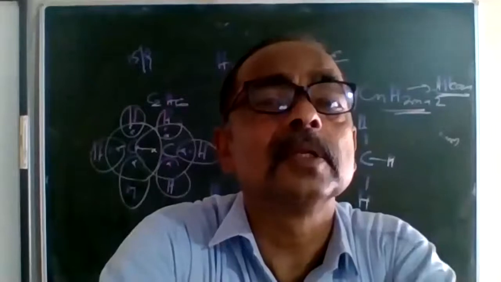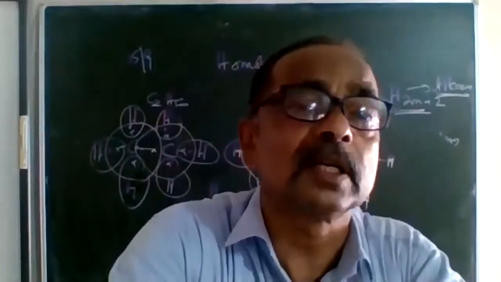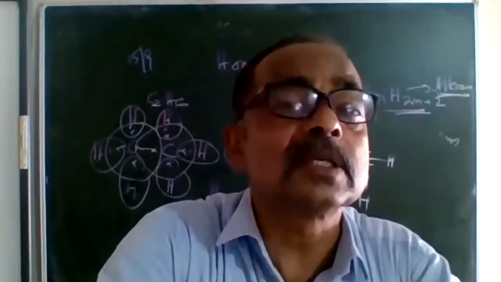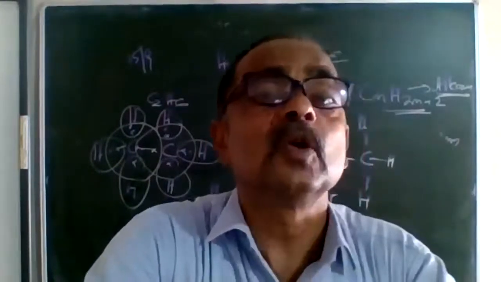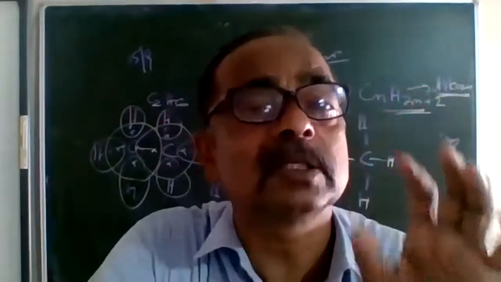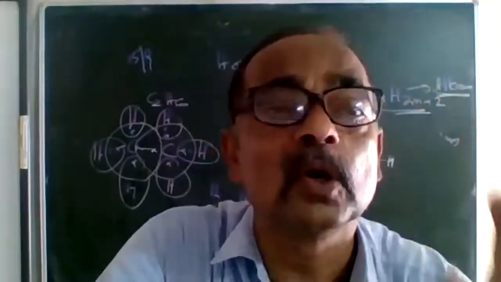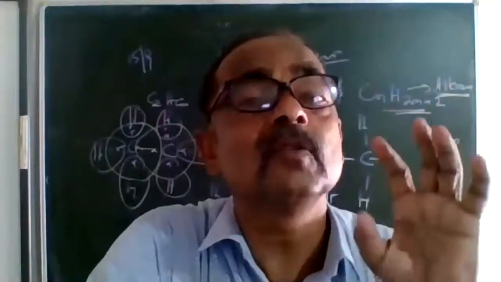Done? I'll repeat. Now we can say alkane series is one homologous series we have studied. So CH4 is a homologue of alkane, C2H6 is a homologue of alkane, C5H12 is a homologue of alkane. So if a particular member is taken that belongs to a particular series, what do we say? It is the homologue of that particular series. That's right. So that is the meaning of homologue.